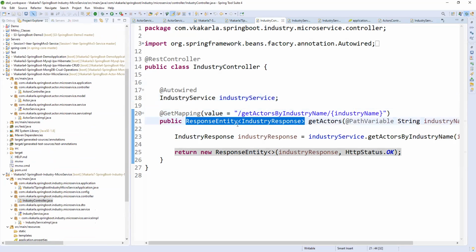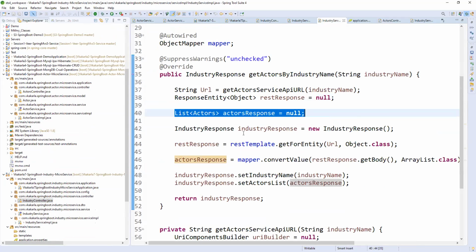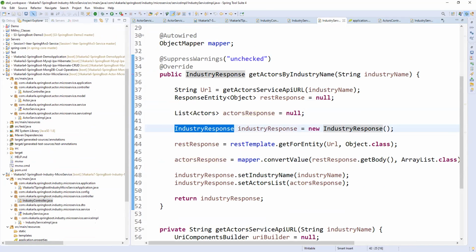So we need to take this response entity as a response here. Response entity of object. Fine. And also we will have a list of factors as a response, so that is also defined here as null. Now I need to return the industry response, right? I am creating a new object here, REST template dot get for entity.